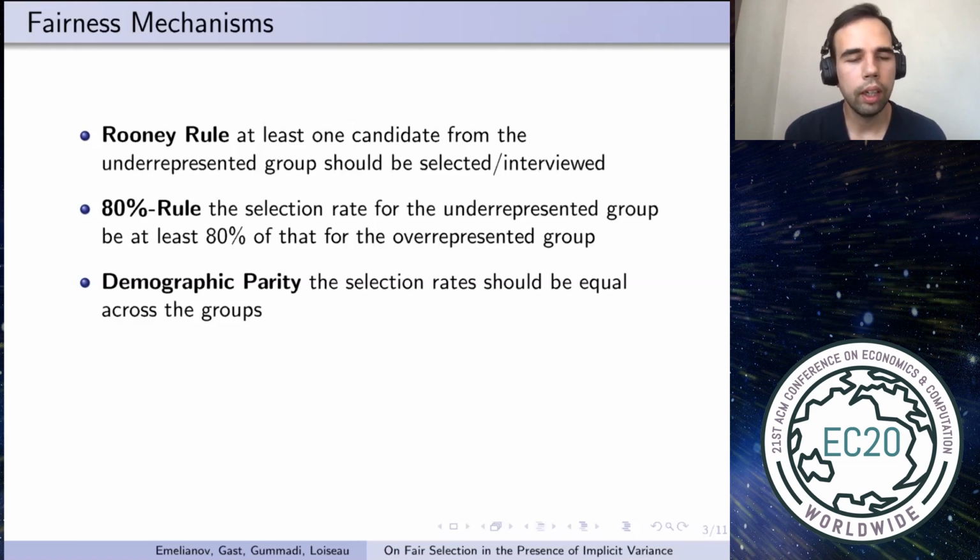Another popular hiring rule is the 80% rule, which requires that the selection rate for the underrepresented group should be at least 80% of that for the overrepresented group. It's also widely used for hiring. A stricter version of the 80% rule is demographic parity, which requires that the selection rate should be equal across the groups. This is one of the most standard definitions of fairness in algorithmic decision making.